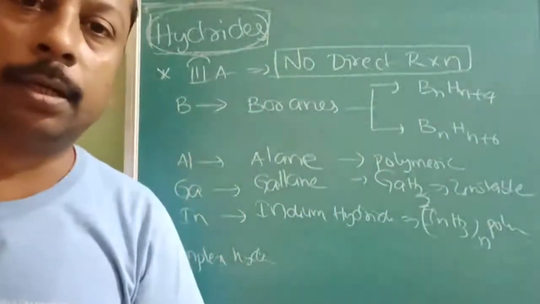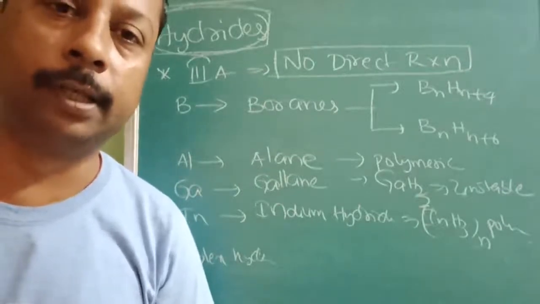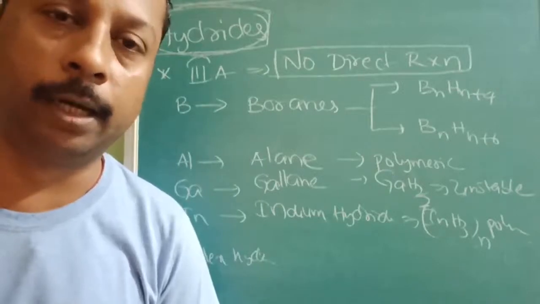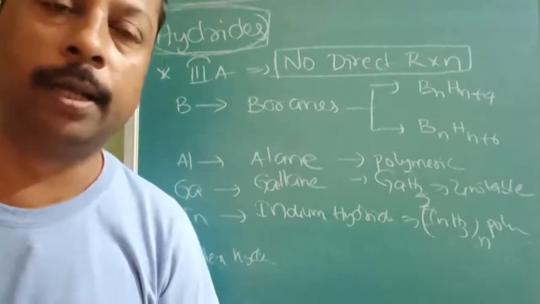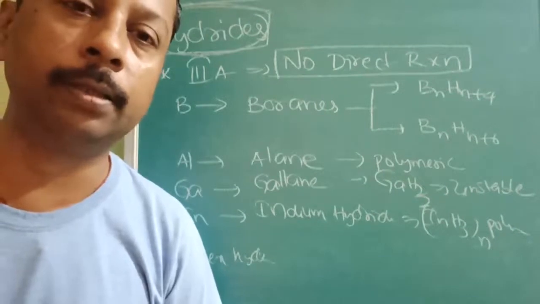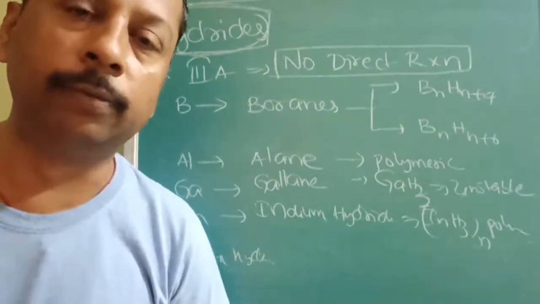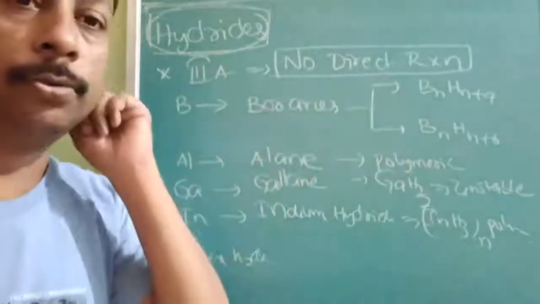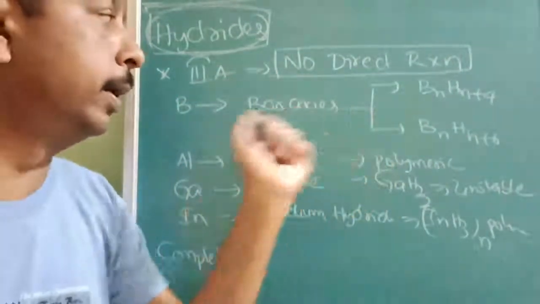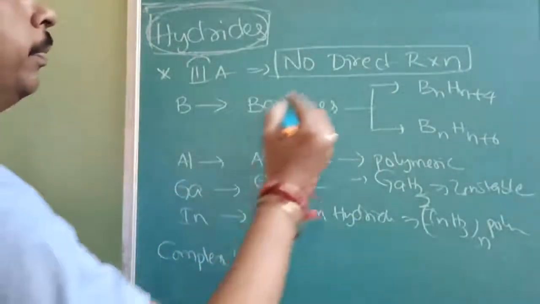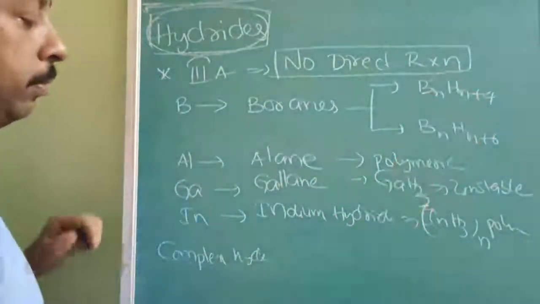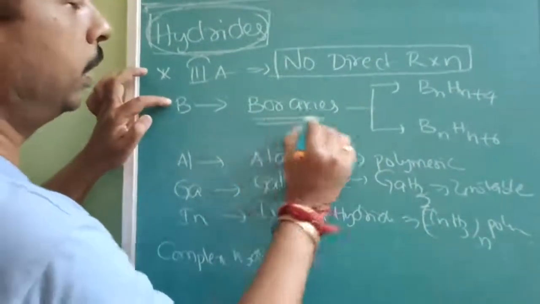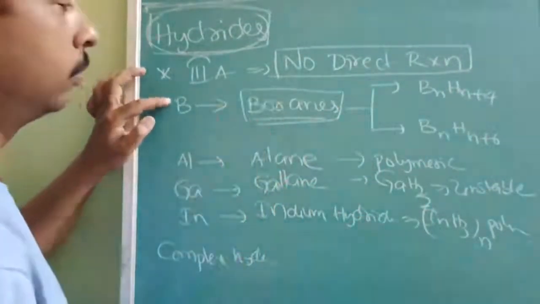Like the 2nd group alkaline earth metals we have also seen, beryllium hydride cannot be prepared directly. How is it prepared? By reduction: BeCl2 plus a reducing agent, NaBH4. Like that, these halides can be reduced, then they will form the hydrides. Now, most important, the preparation method is not so important. Individual hydrides we are going to cover separately also.